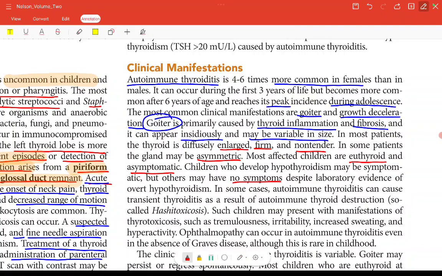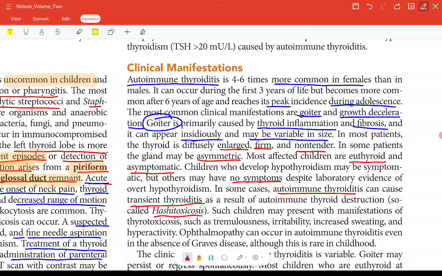In some cases, autoimmune thyroiditis can cause transient thyroiditis as a result of autoimmune thyroid destruction, so called Hashimoto's.